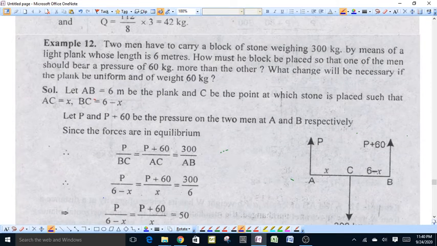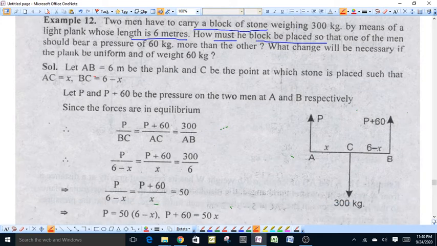Two men have to carry a block of stone weighing 300 kg by means of a light plank whose length is 6 meters. How must the block be placed so that one of the men should bear a pressure of 60 kg more than the other? What change will be necessary if the plank be uniform and of weight 60 kg? Suppose that